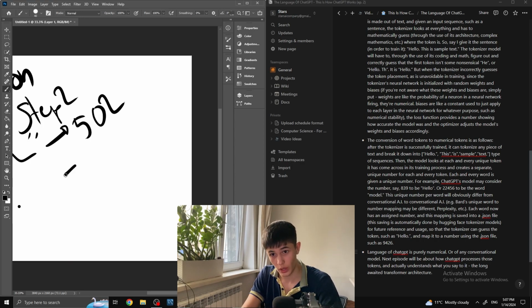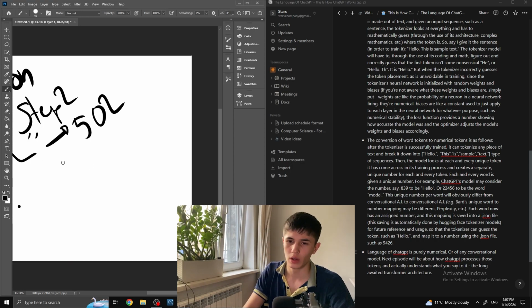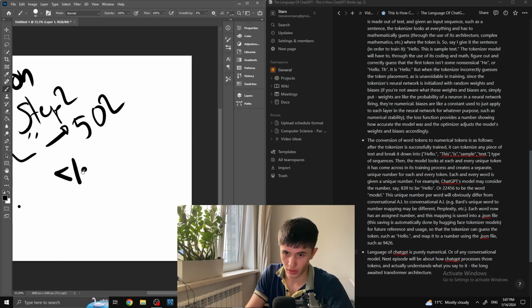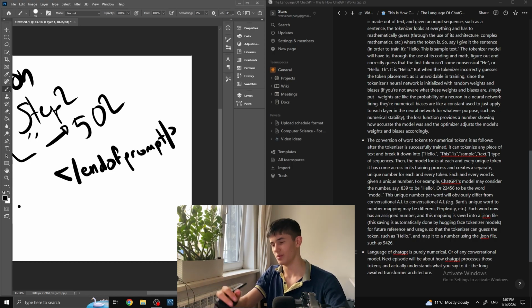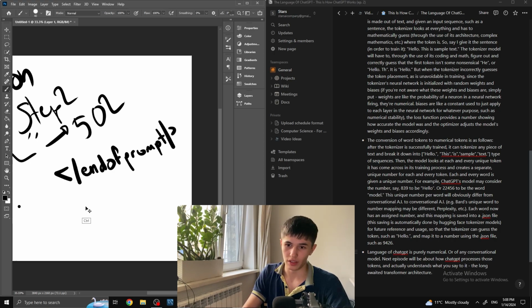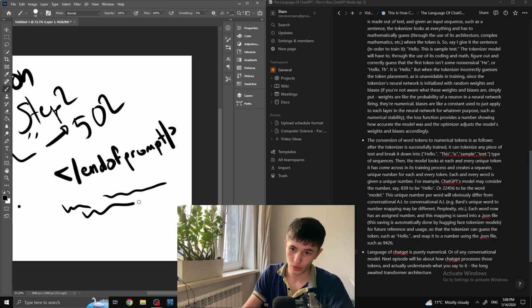If you want to actually know how it looks, you can go test this out right now. Open ChatGPT and write this to it. Just write this specifically. End of, actually no, there's no end of prompt, like that. Try doing that right now. ChatGPT is going to say, wait, you haven't written anything. It looks like you haven't written anything. Could you specify what you want from me? I'm here to assist, and so on.